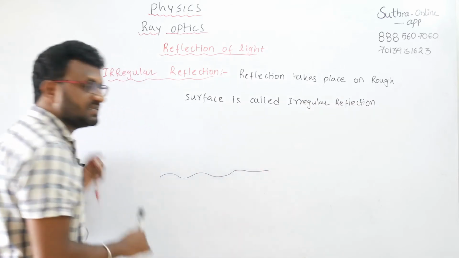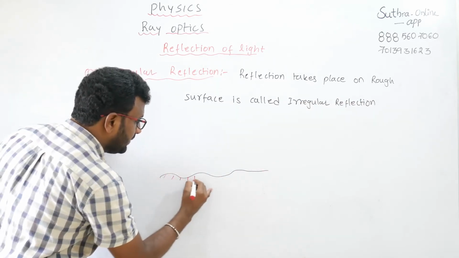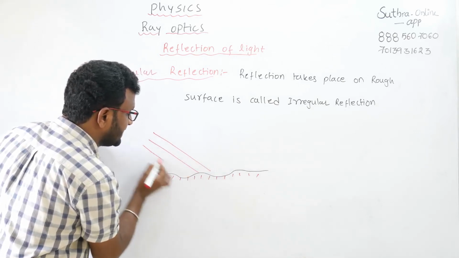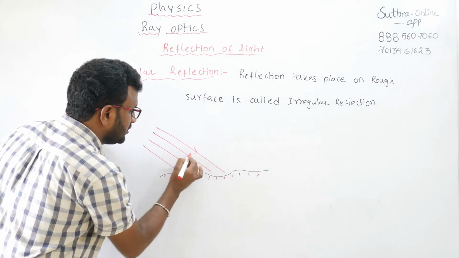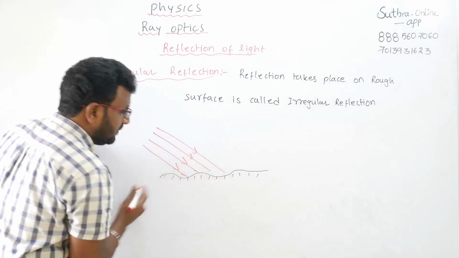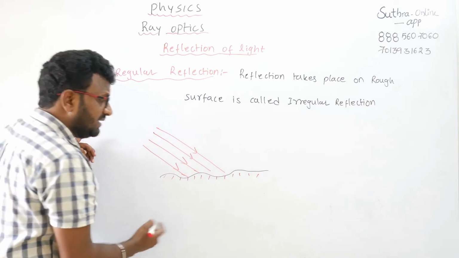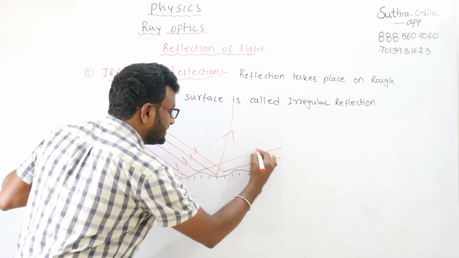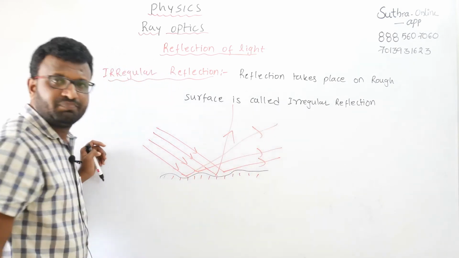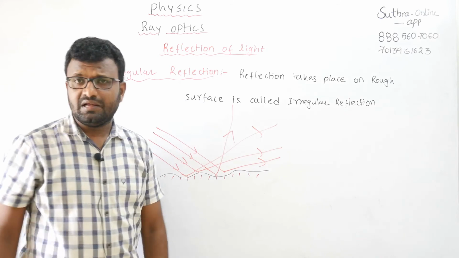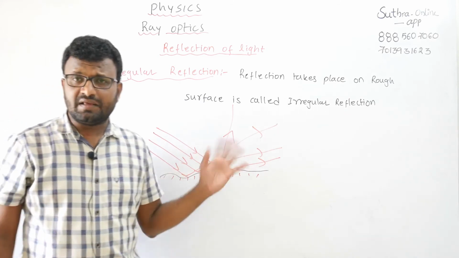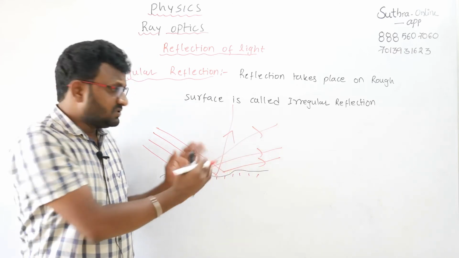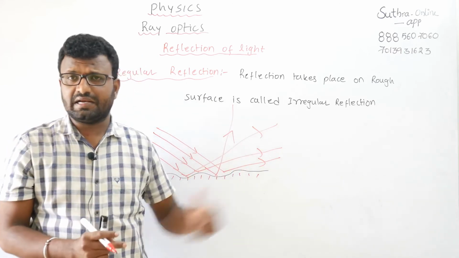So this is the rough surface. When a parallel beam of light is incident on the rough surface, see here, the rays are a parallel beam. Parallel means the rays are coming parallel to each other. After the reflection, the rays go in various directions, meaning the reflection looks like an irregular shape. So the reflected rays go along a zigzag path. There is no regular shape. That's why it is called irregular reflection.